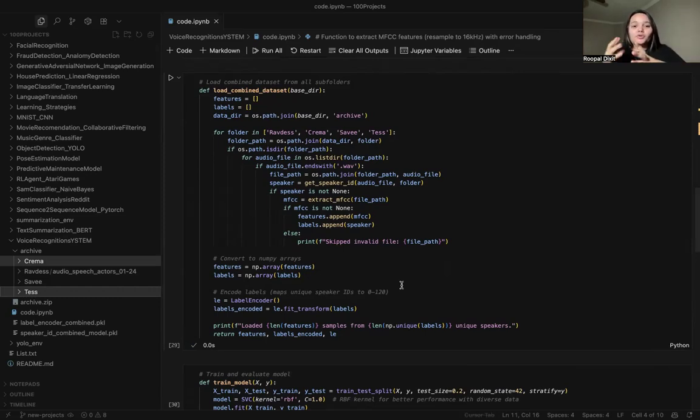And then it converts those features and labels to numpy arrays and uses a label encoder to convert speaker IDs into numerical labels, because the IDs will be like 101, 101, 101. So we do label encoding to minimize the classes and identify how many classes the recognition is going to output.